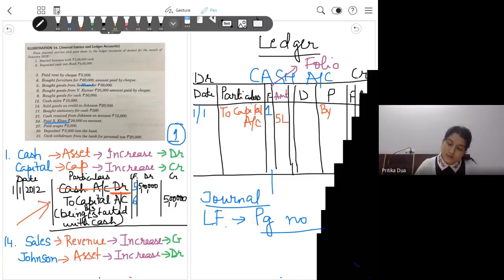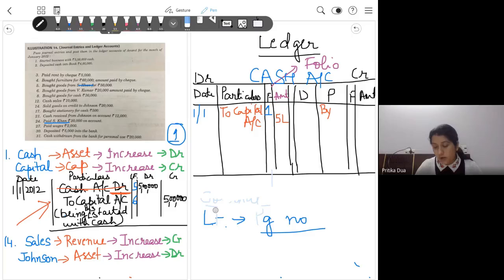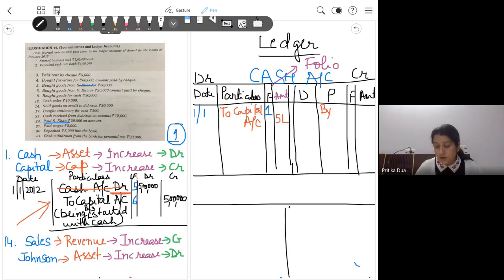Okay, just to make things more clear, I'll prepare the opposite account also here, which is our capital account.